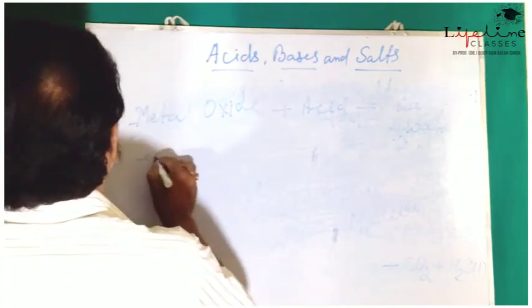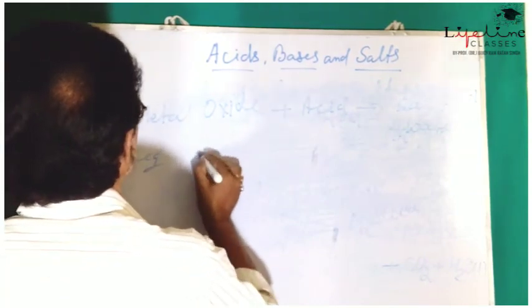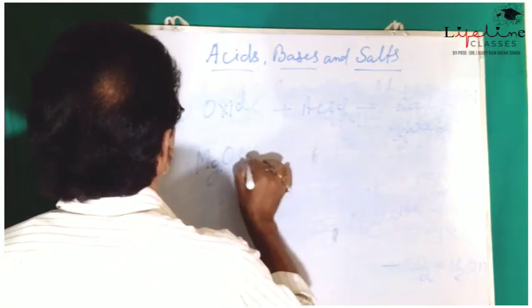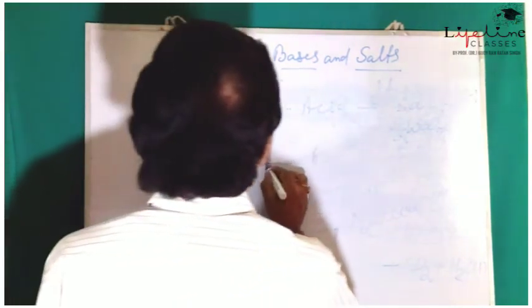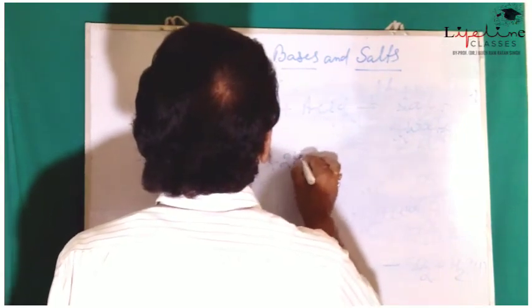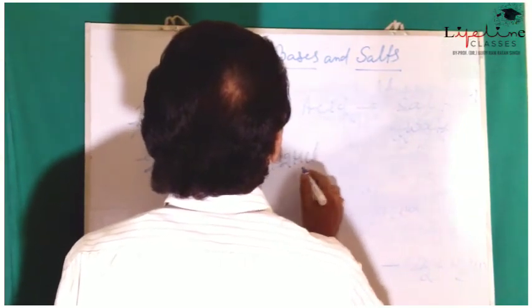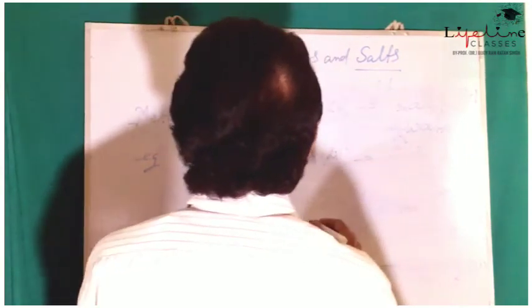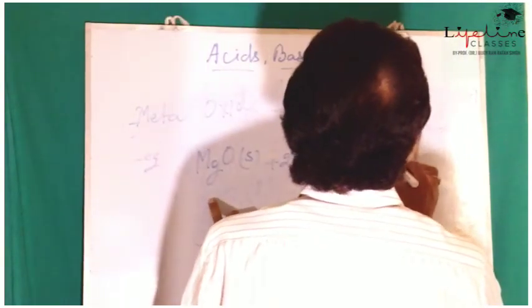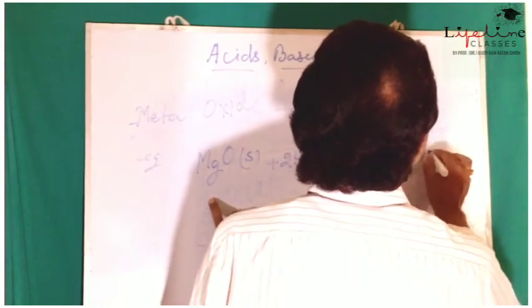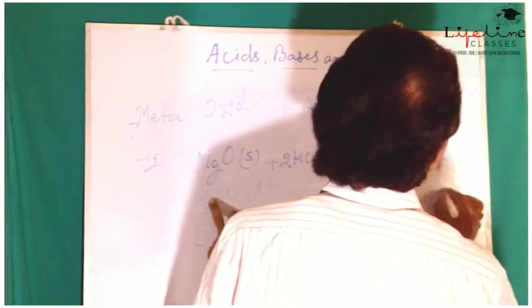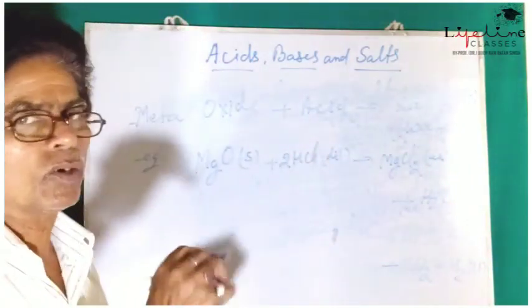For example, MgO solid, when treated with dilute HCl, gives MgCl2 aqueous plus H2O.